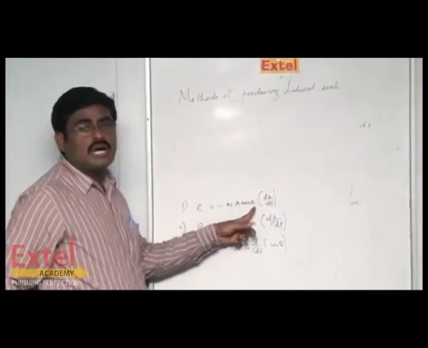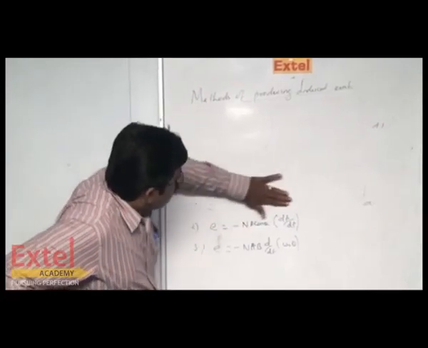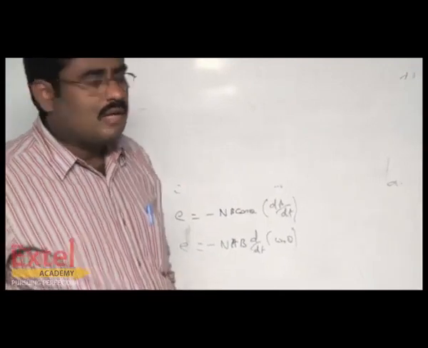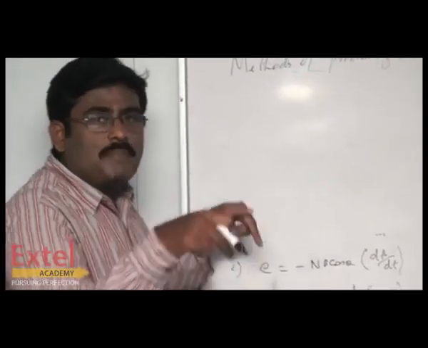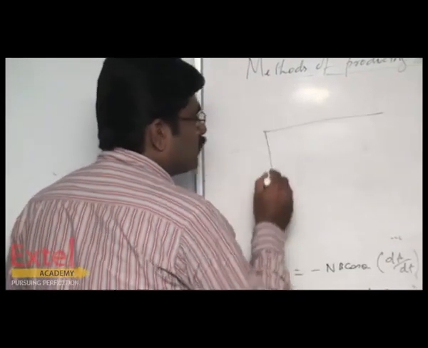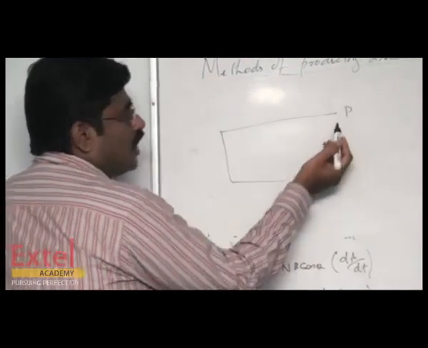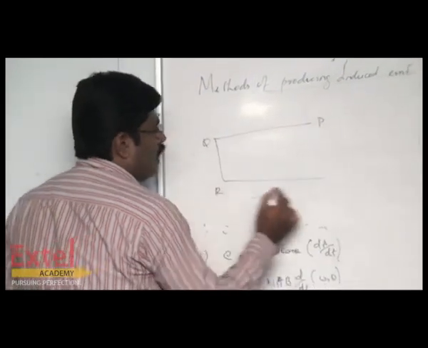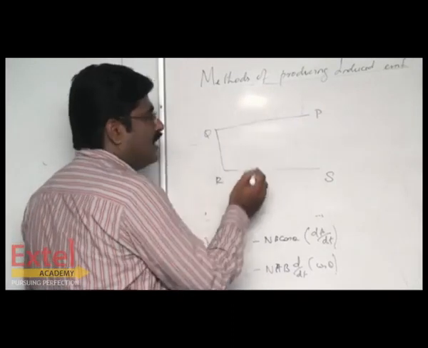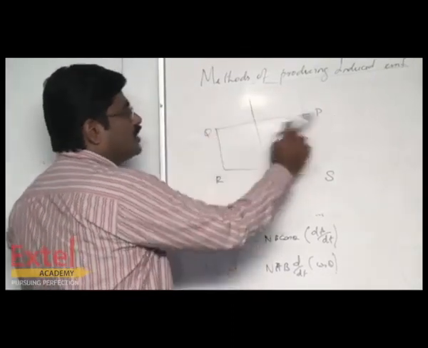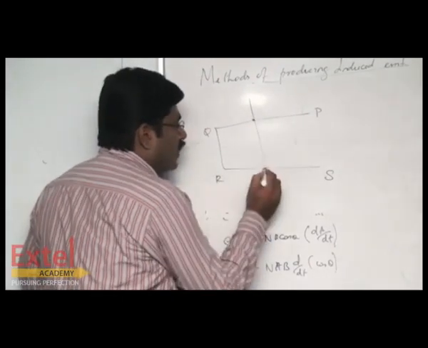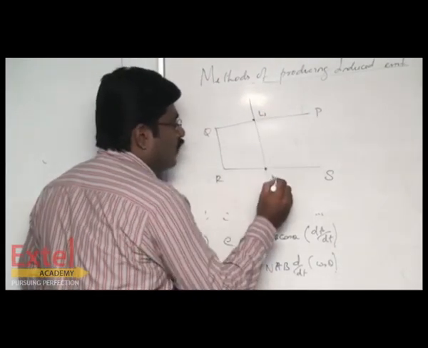I am going to prove to you how EMF can be induced by changing the area. You take a long wire shaped like a U shape, and keep it horizontally, and whose corners are named P, Q, R, S. Take another non-insulated wire of length L, made to rest across the arms PQ and RS, and these points of contact can be taken as L1 and M1.